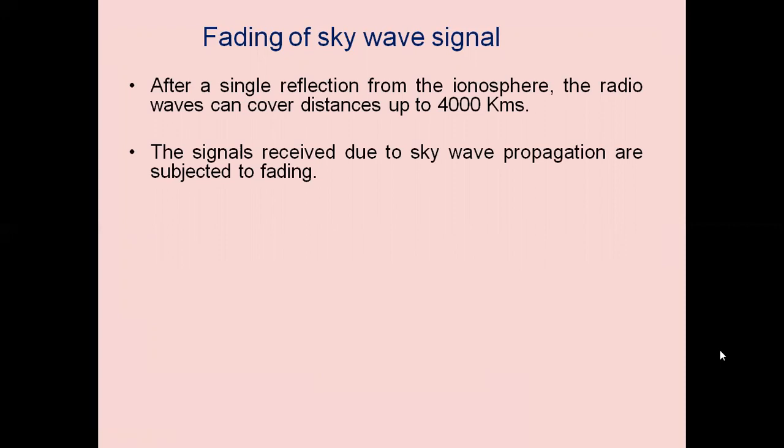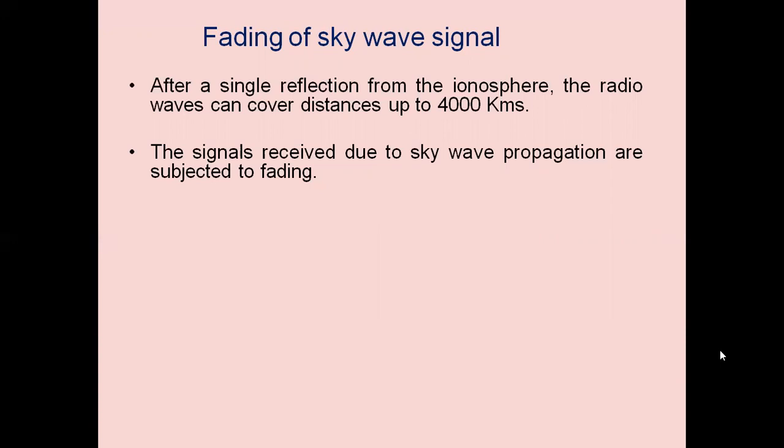The signals received due to the sky wave are subjected to fading because there are no repeaters on the sky wave. Only the signal is reflected back from the ionosphere. There is no amplification. There are irregularities in the ionosphere, seasonal variations, day variations, night variations.